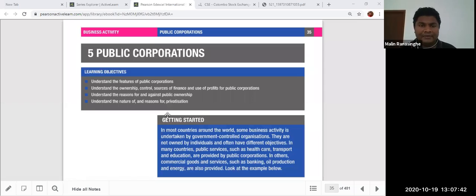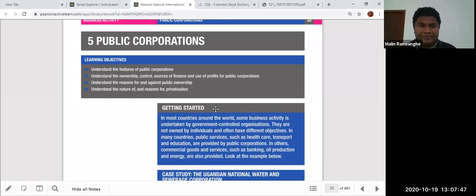The lesson material, everything, I already uploaded, and they told you to go through chapter number 5, the public corporations. Here we go. So today we are going to discuss this lesson, the public limited companies, public corporations, mainly the features of public corporations. We are going to understand the ownership of public corporations, and also how they control, the source of finance and the use of profit of a public corporation and everything.